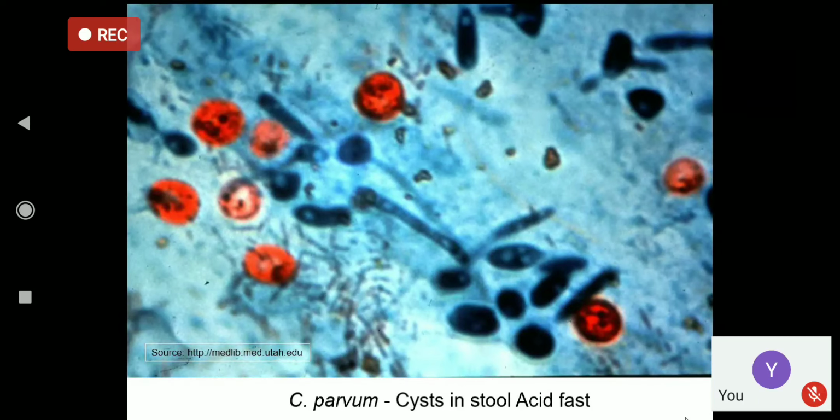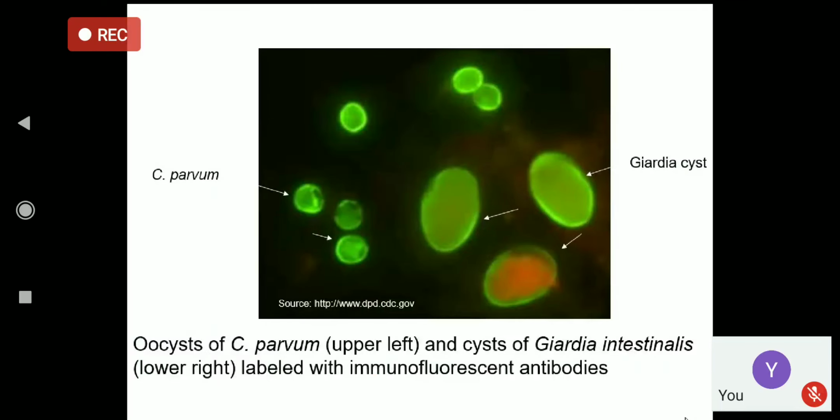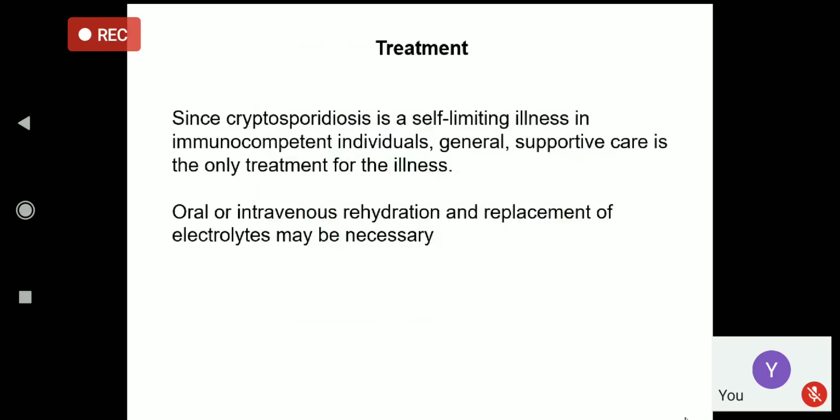Modified Ziehl-Neelsen stain for this parasite is also positive. And this is the immunofluorescence. The smaller rounded one is the oocyst of the Cryptosporidium parvum by immunofluorescence technique.